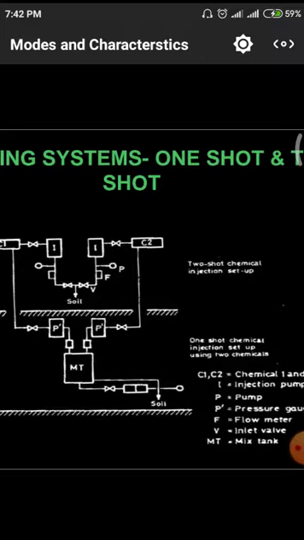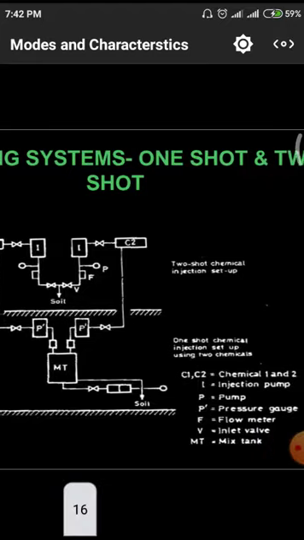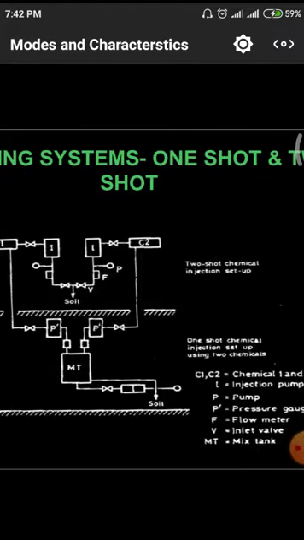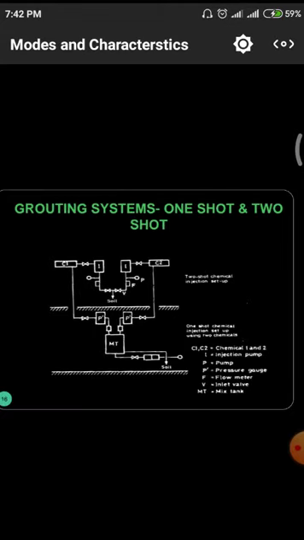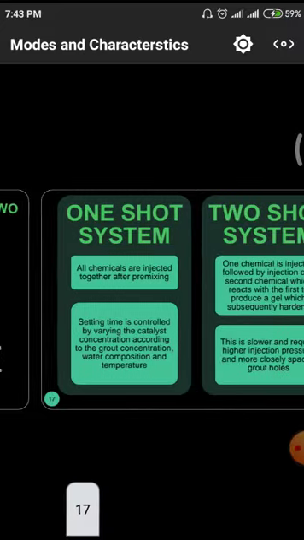We also have to measure those to estimate the volume of the void. And V is the inlet valve, and P dash are pressure gauges. All those are simply the processes used for grouting and calculating the content of materials which we are grouting. These are the one shot and two shot processes.